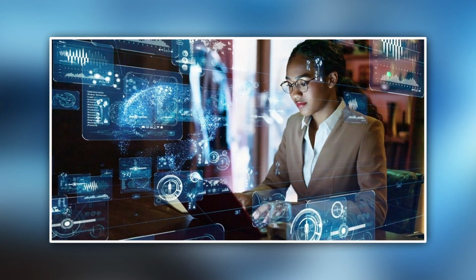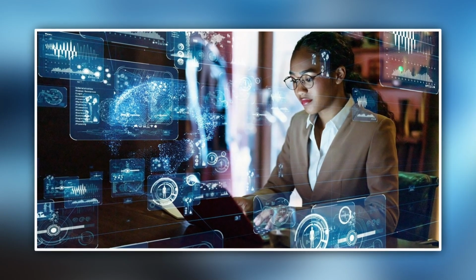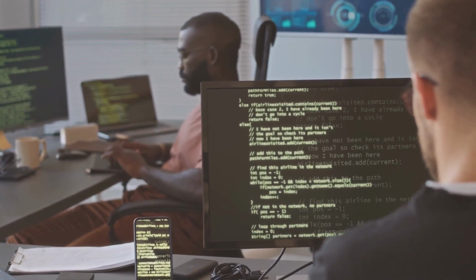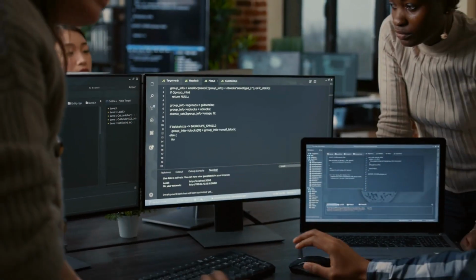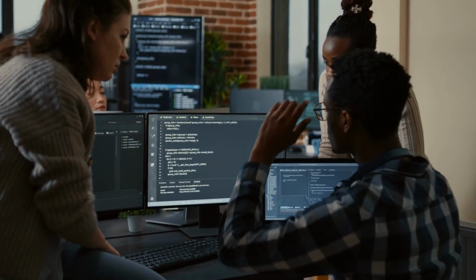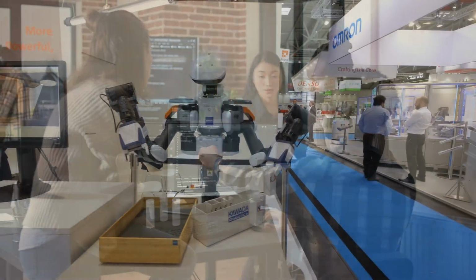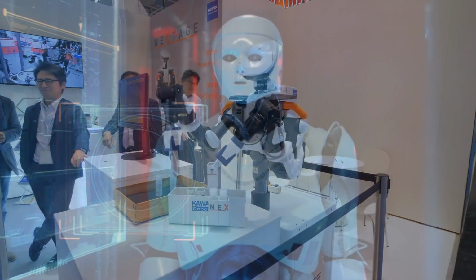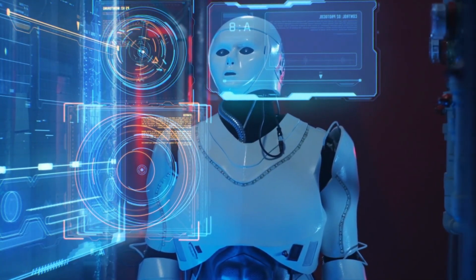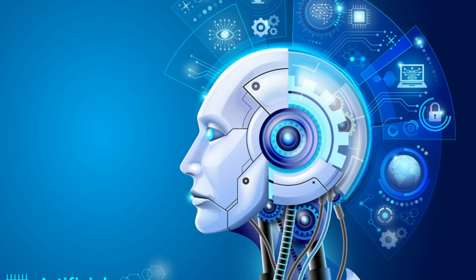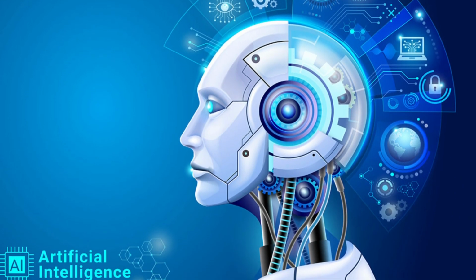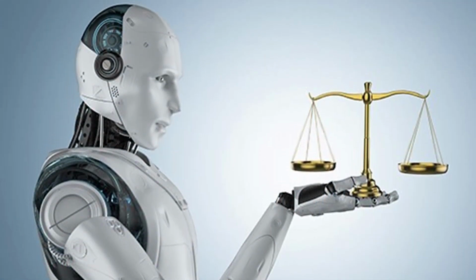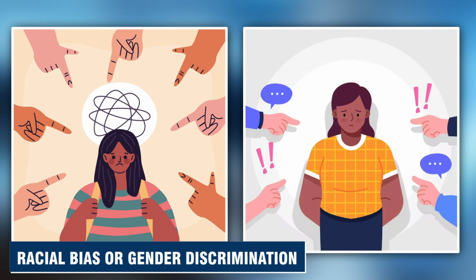Concerns have been expressed concerning the danger of bias and discrimination in AI systems. To overcome these concerns, AI engineers must reduce bias in the data used to train algorithms while also ensuring that ethical values are incorporated into the design and deployment of AI systems. Although artificial intelligence has the potential to alter many sectors and improve people's lives, it also offers concerns if not developed and implemented appropriately. Bias is one of the most serious concerns of AI, as it can result in unjust and discriminating decisions. Biased AI systems can exacerbate and perpetuate societal imbalances like racial bias or gender discrimination.